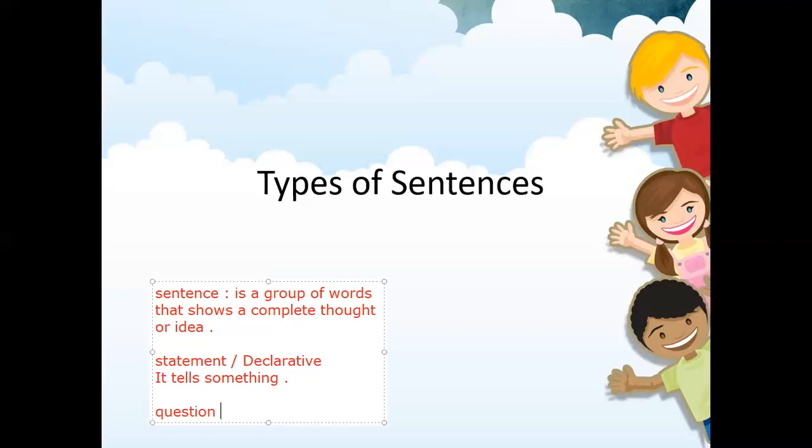What about the question or interrogative sentence? The question or the interrogative sentence, it asks a question. Don't forget to add s to the verb after the singular nouns or the singular pronouns.